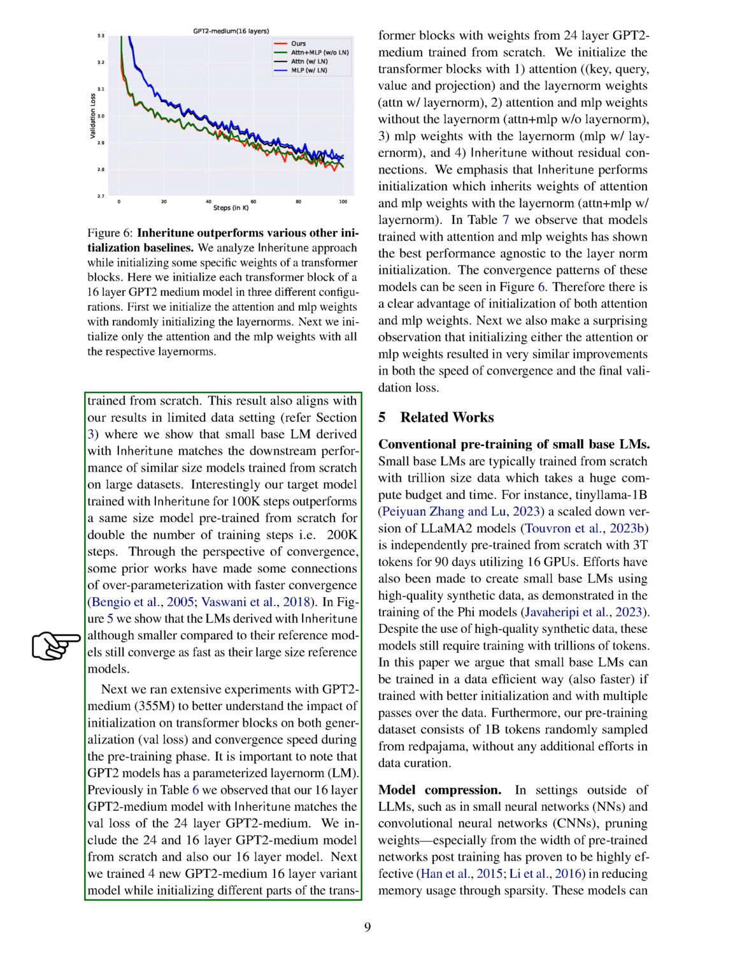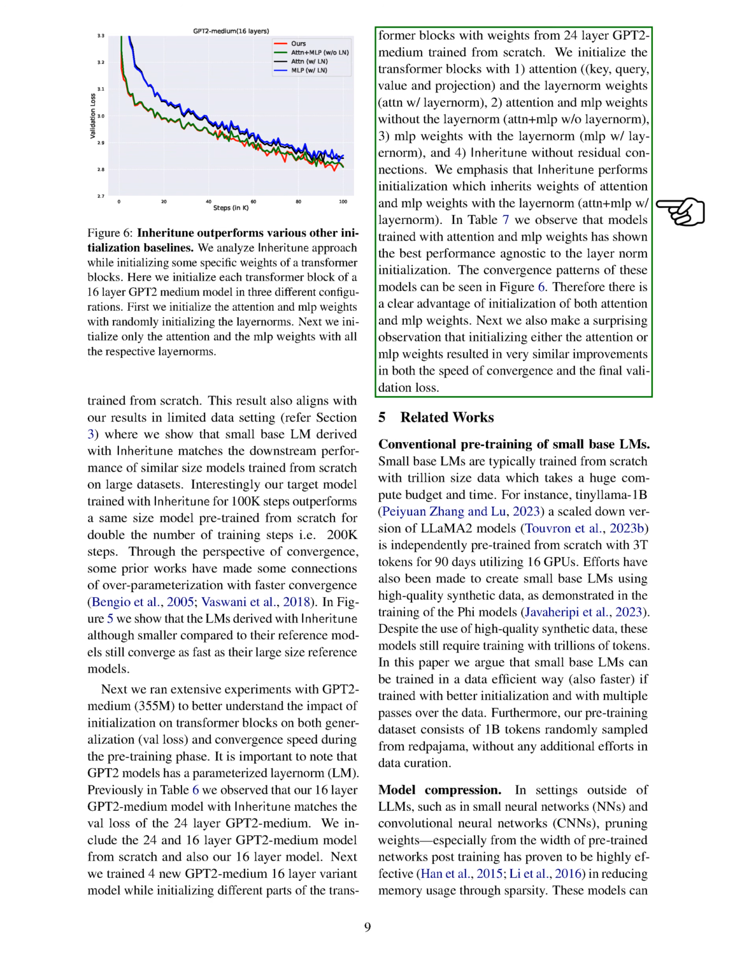Furthermore, we conducted extensive experiments with GPT-2 Medium 355M to explore the impact of initialization on transformer blocks on generalization and convergence speed during pre-training. We emphasize that the initialization of both attention and MLP weights plays a crucial role in the performance of the models. Surprisingly, initializing either the attention or MLP weights led to similar improvements in both convergence speed and final validation loss.